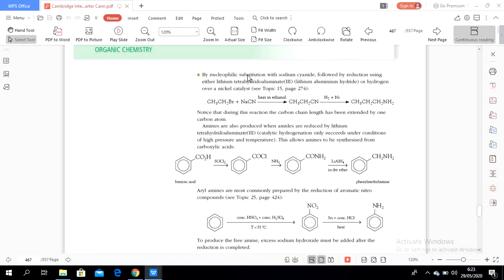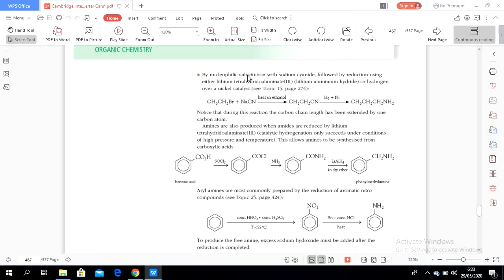For example, in ethane, we know there are 2 carbon atoms, and the product we want is propylamine. Propyl contains 3 carbon atoms. So how do we add 1 more carbon atom to ethane?